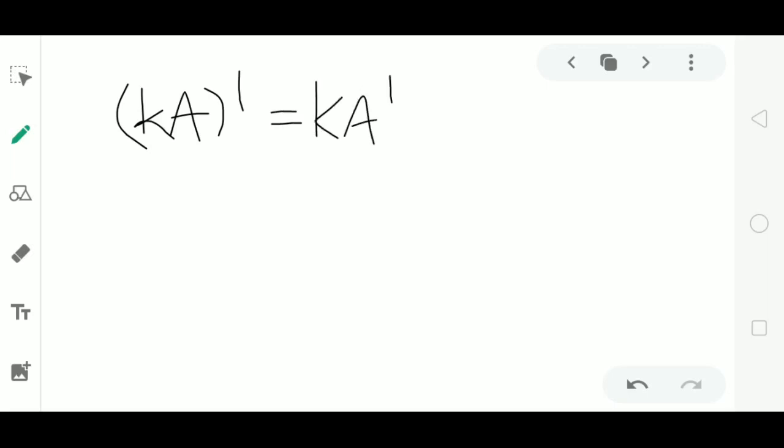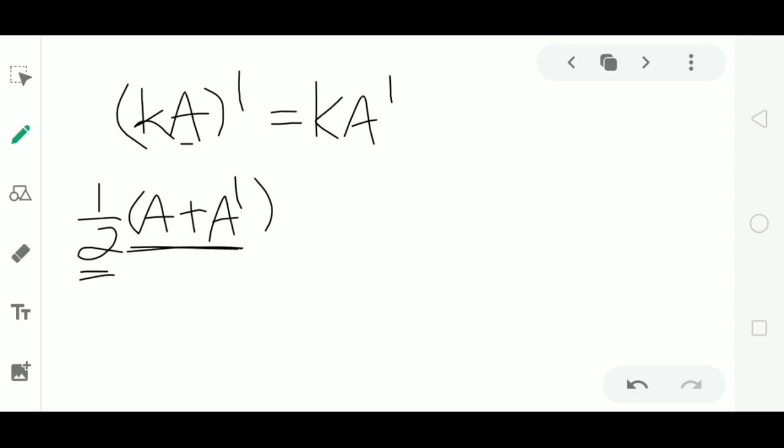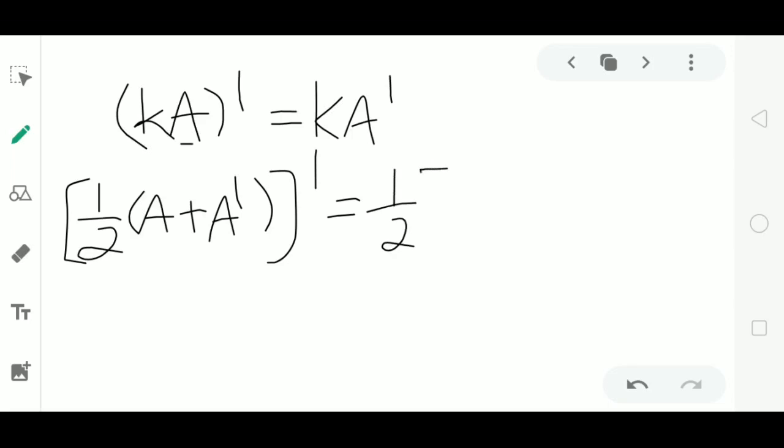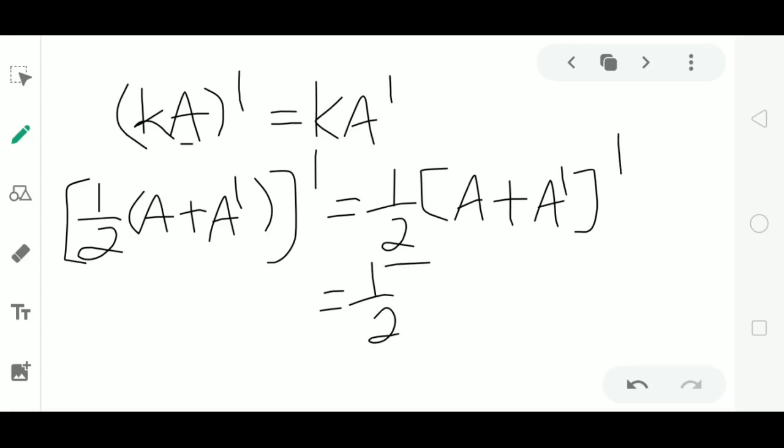If I choose K as 1 by 2 and matrix A as A plus A dash, it is in the form of K into matrix A. Now its whole transpose is equal to, by this property, we can take 1 by 2 outside: 1 by 2 into (A plus A dash) whole dash.